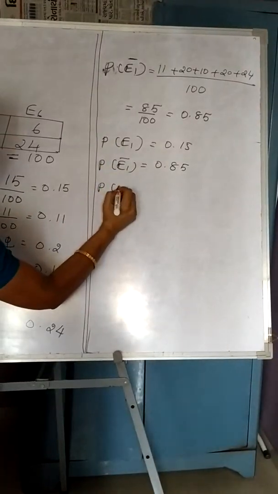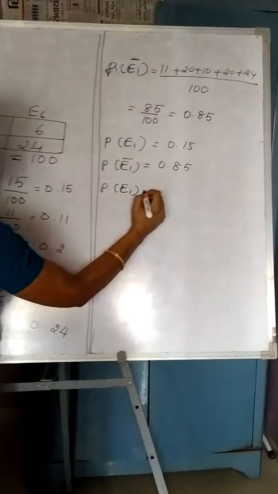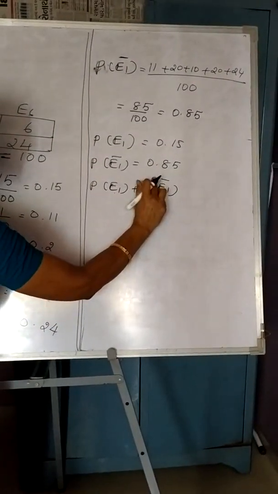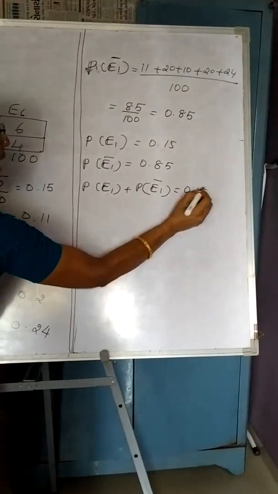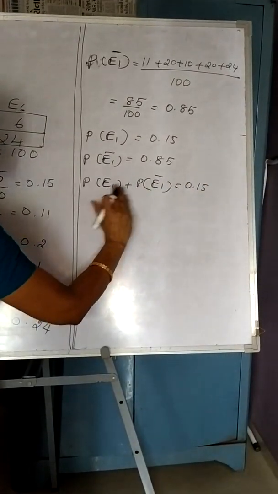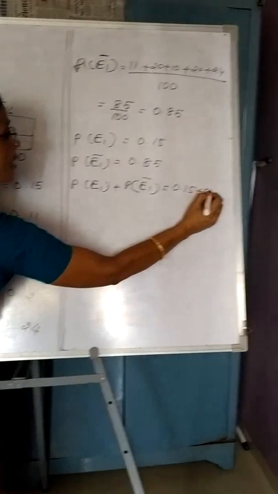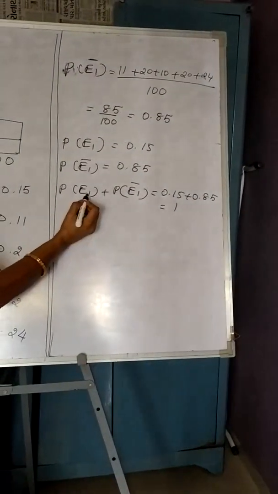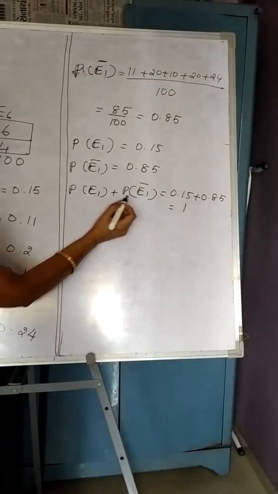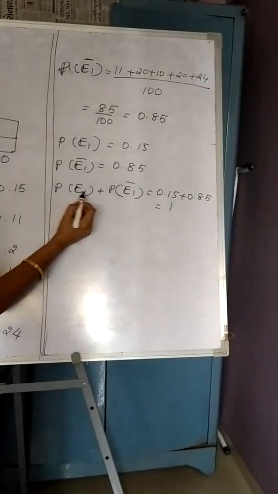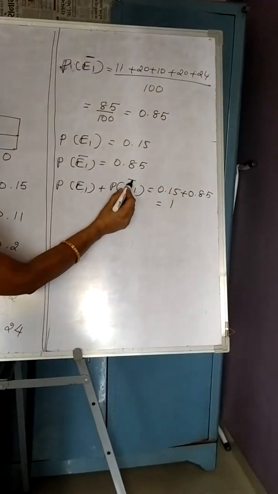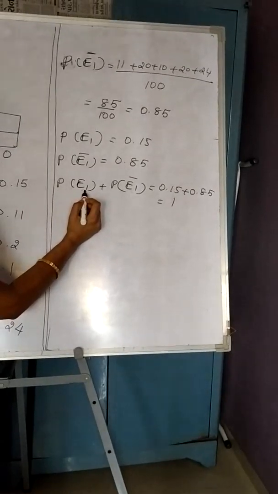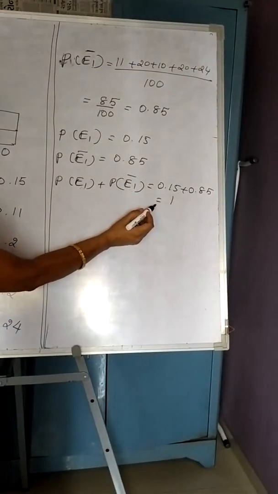There is a relation between these two. This is the probability of occurrence of number 1. This is the probability of non-occurrence of the same event. If you add these two, occurrence and non-occurrence of any particular event is always equal to 1. Add, you will get 1. It is not only for number 1. Even if you find P of E2 bar, the sum of P of E2 plus P of E2 bar is equal to what? Equal to 1. Similarly, P of E3 plus P of E3 bar is also equal to 1.